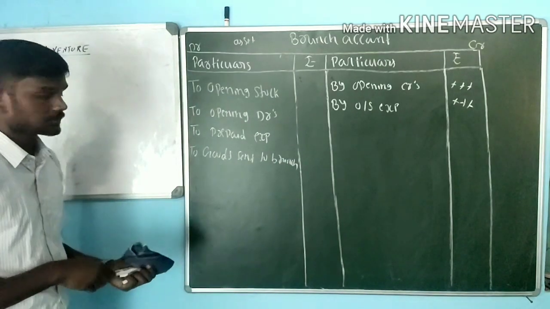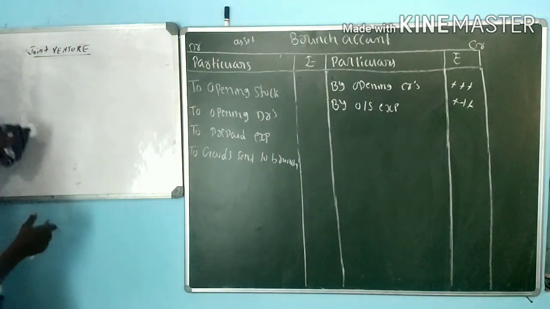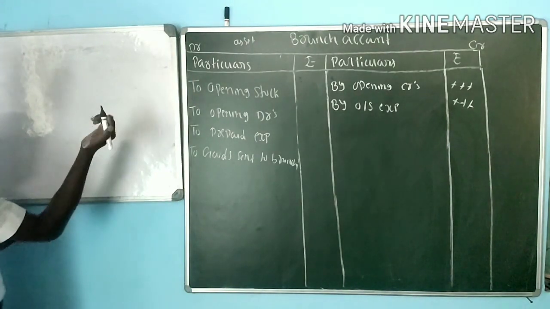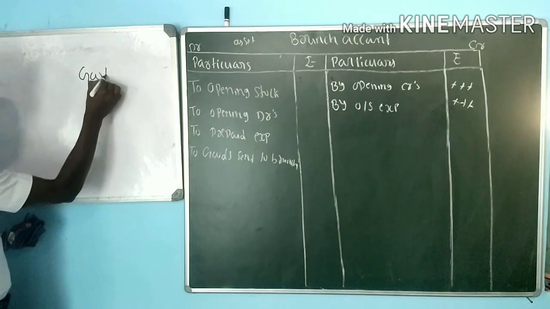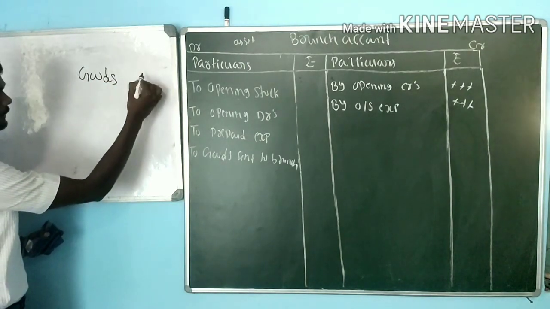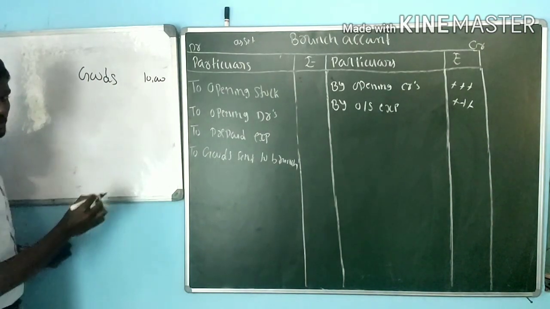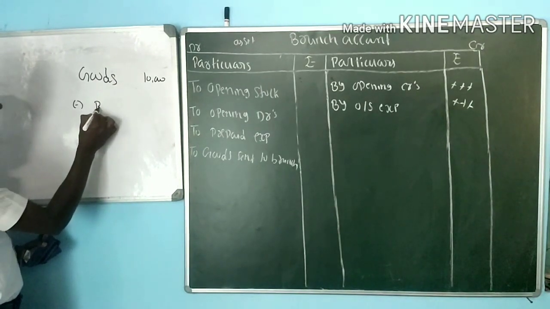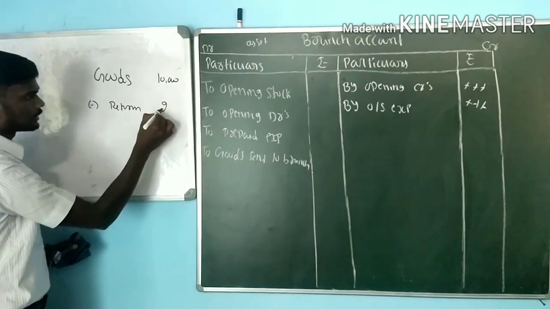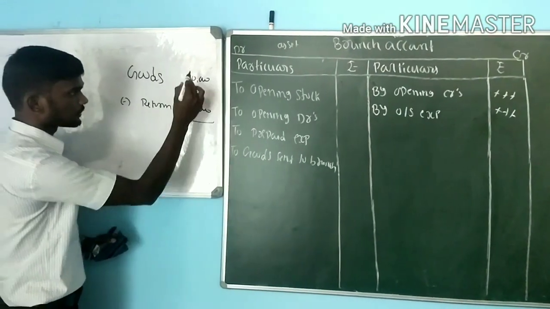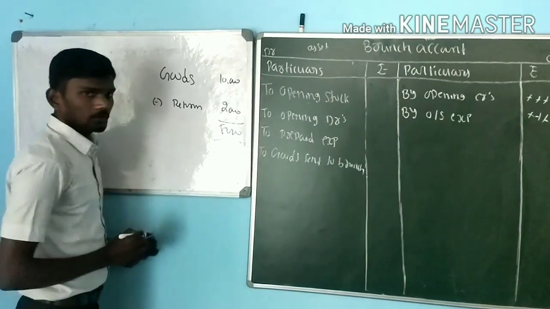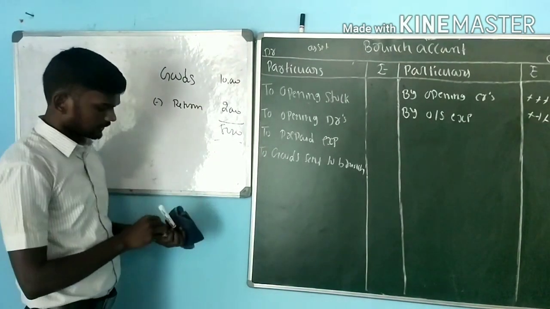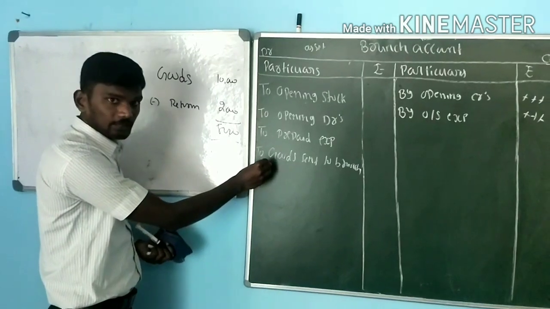Let's take an example here. I send goods to the branch account worth 10,000. Out of this 10,000, the branch has returned rupees 2,000 of value, so 8,000 is left. Here, however much goods we are sending, we have to record under the debit side.